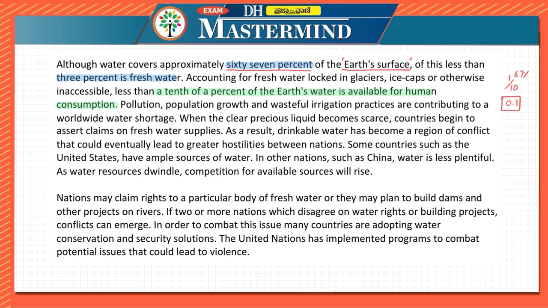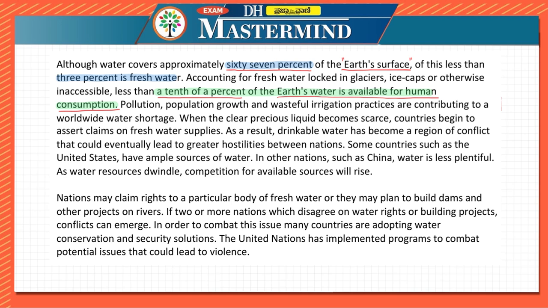So if you are taking 67% of this, that is why they have mentioned a tenth of a percentage of Earth's water is available for human consumption. Then it will be 0.67%. Because they are telling 67% of the earth is covered with water, and 1/10 of it, which is for us, will be 0.67. So the answer would be C for us.